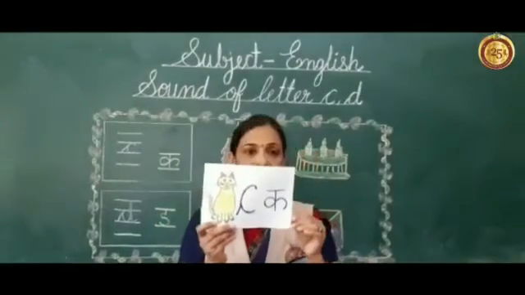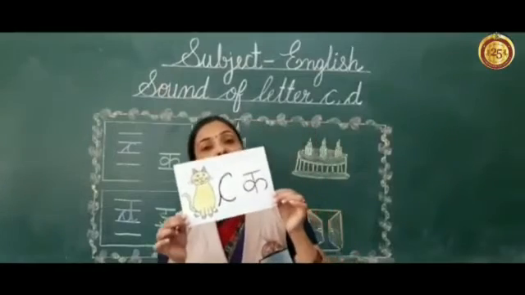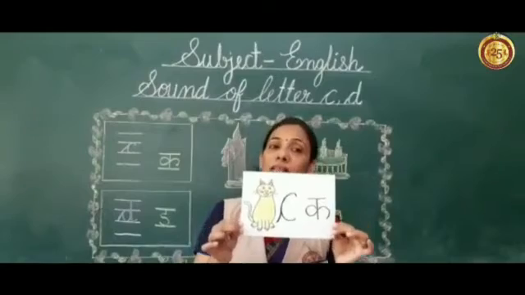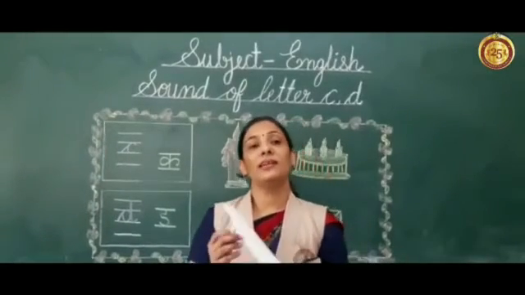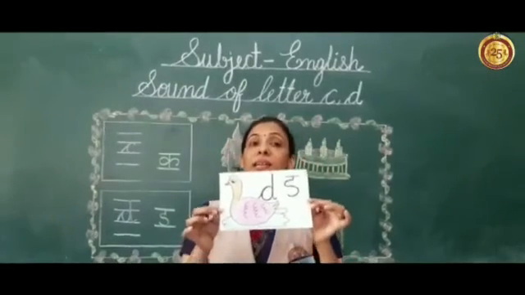This is letter C. The sound of letter C is K. C, K, cat. This is letter D. The sound of letter D is D. D, duck.